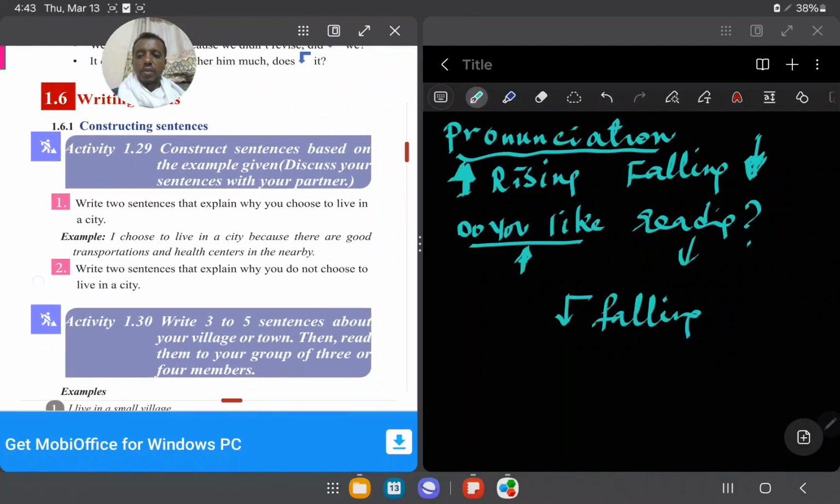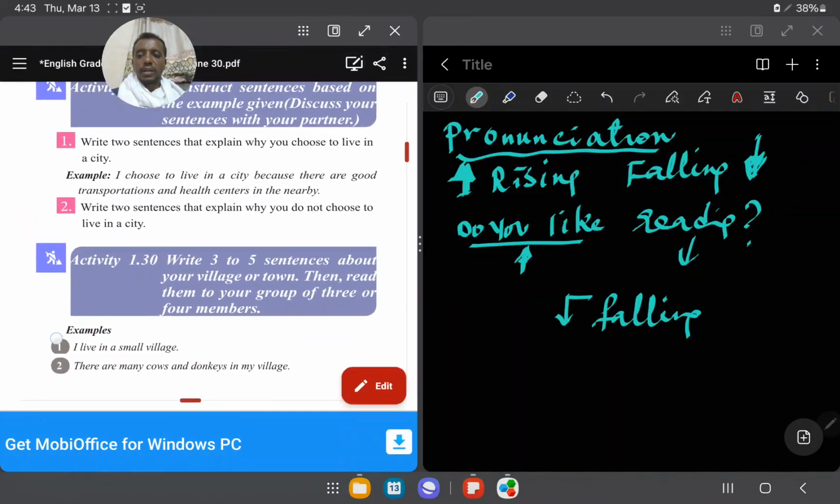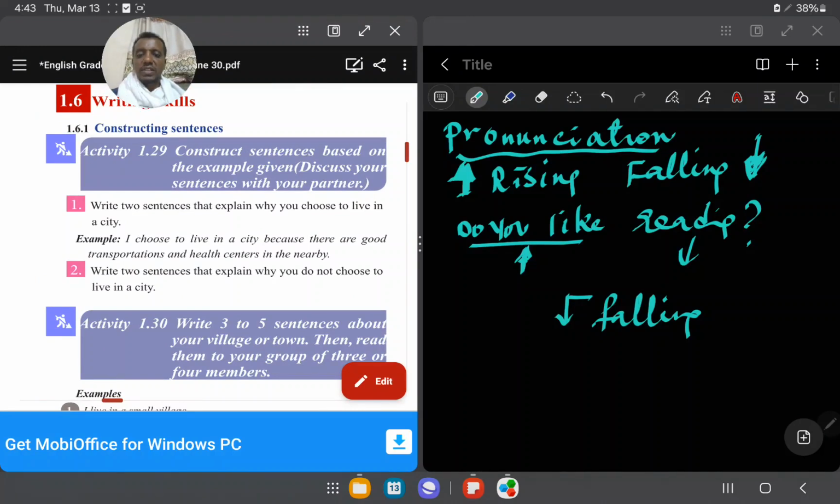Writing skill. How do we see your writing skill? Here: construct sentences based on the example given. Discuss your sentences with your partner. Write two sentences that explain why you choose to live in a city. Still, we are talking about justification, yeah.